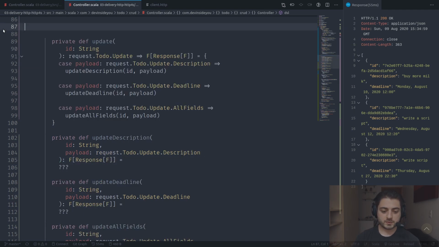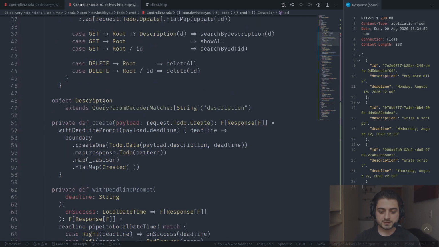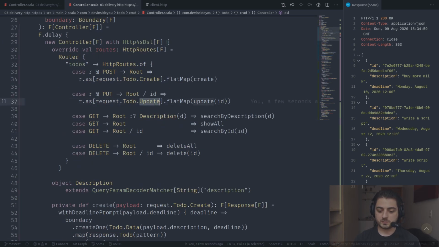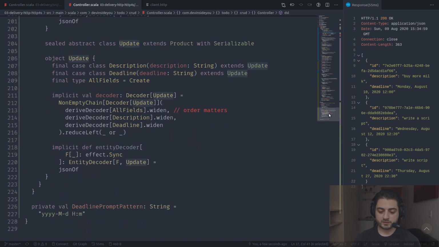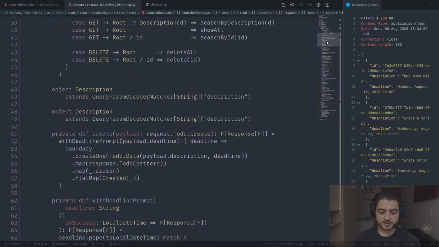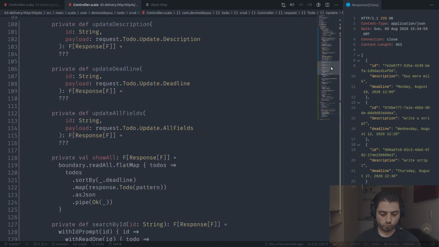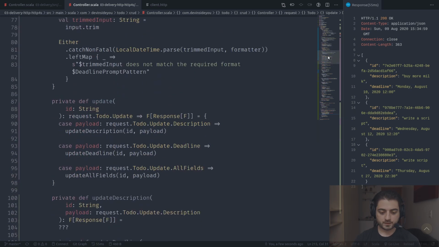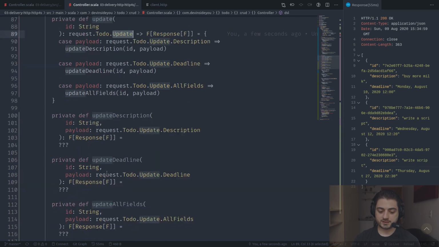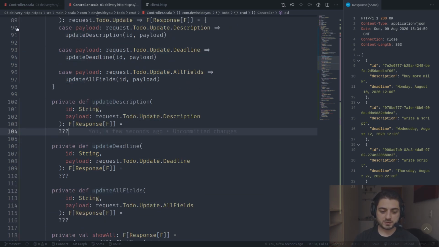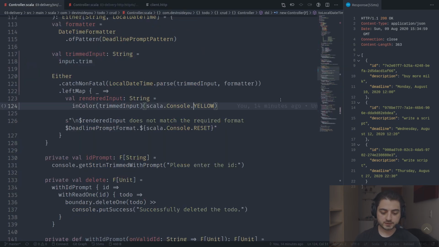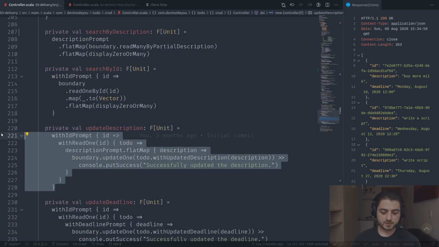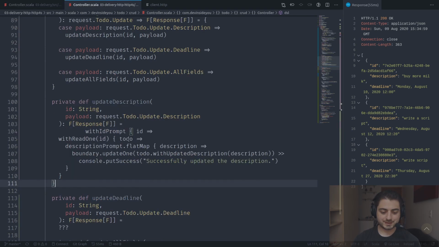Okay, so let's go through this thing real quick. So again, it starts with over here. So we're trying to decode an update, and over here it's gonna go through these guys. It's gonna try to put it into here, into here, into here, and then if it manages that, if it decodes an update, then it's going to convert these updates into a description, deadline or all fields, and then it's gonna call these functions. Okay, and these functions we can pretty much copy paste from the controller. So we're gonna have update description, grab the whole thing, put it over here. It's going to be slightly different probably.